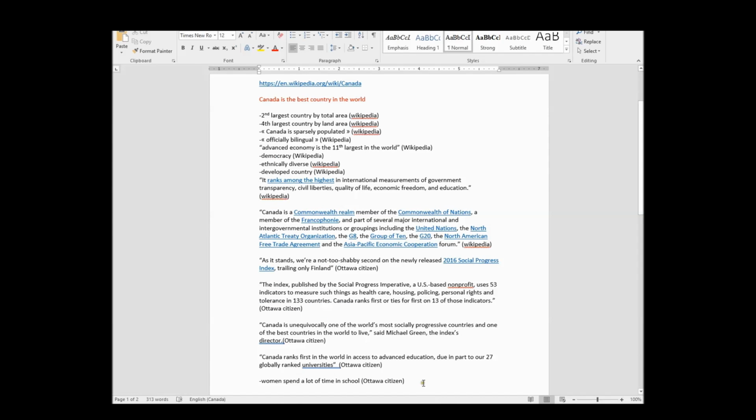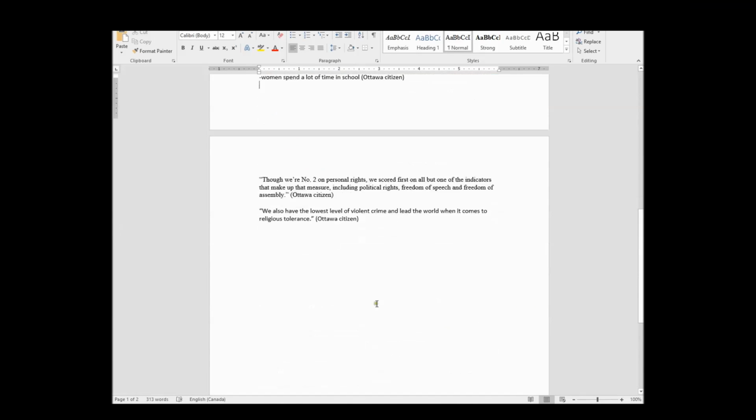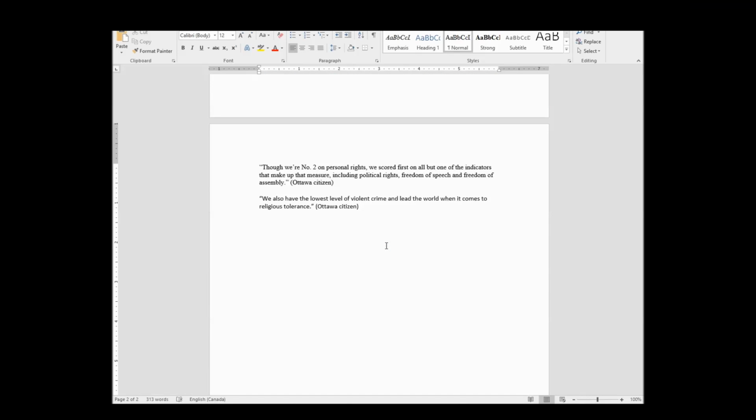So let's add this as a fact here. So we're going to say 50% of the population has university or college education. Let's just even clarify the Canadian population has university or college, and I'm going to go Stats Canada so that I don't forget where I got this stat from.